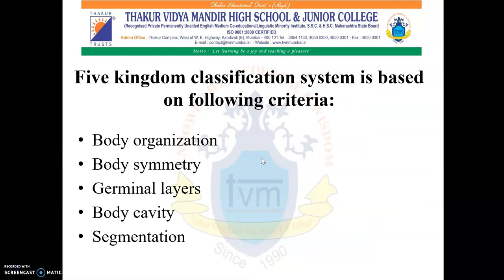So we have studied about the very first criteria, that is body organization, and 5 different types of body organization. The remaining 4 criteria, that is the body symmetry, germinal layers, body cavity and segmentation, will be covered in the next session.